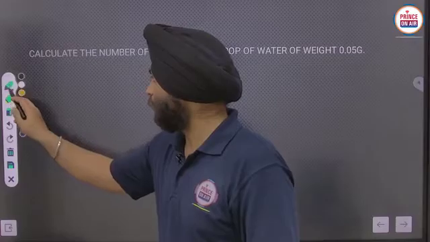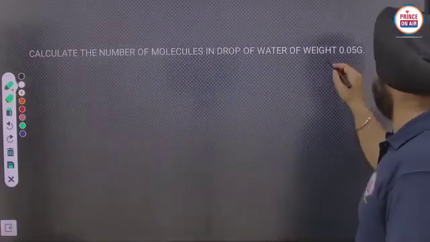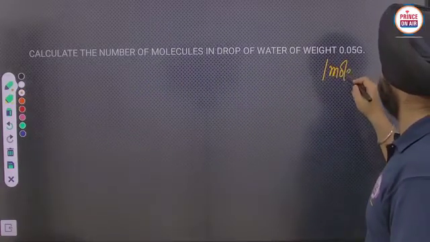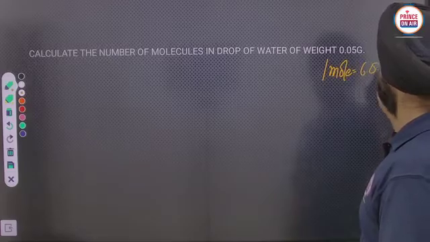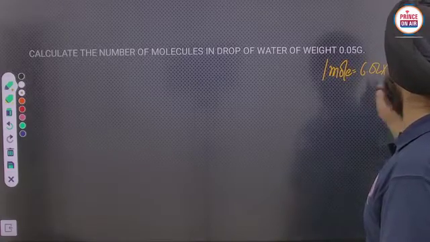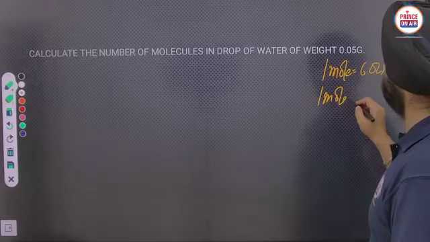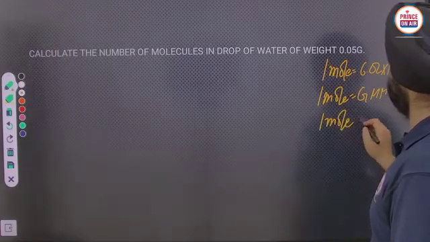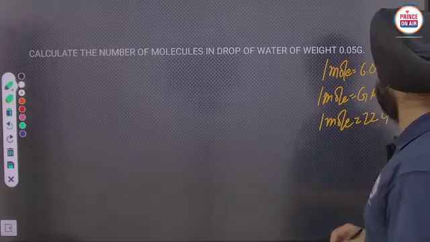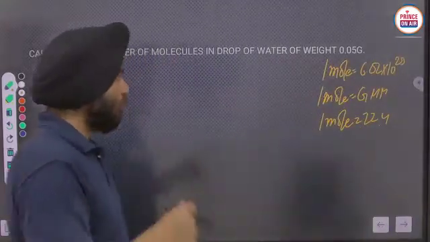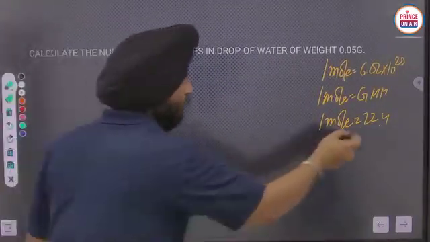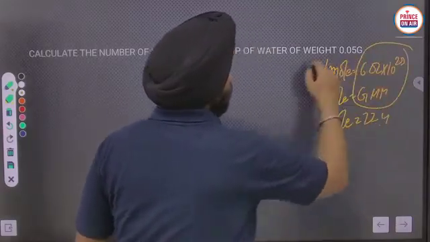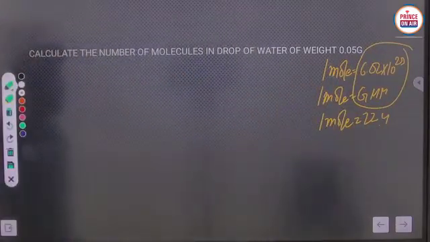See, once again we have to do it in this way. 1 mole is equal to 6.02 into 10 raised power 23. 1 mole is equal to gram molar mass. 1 mole is equal to 22.4 liter. Okay, like in this way. So afterwards we have to take these two values, mass and number of particle relationship.